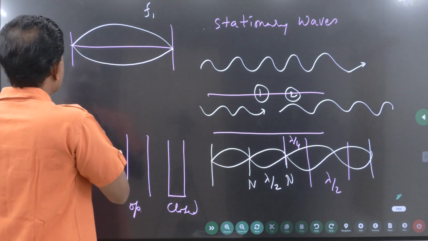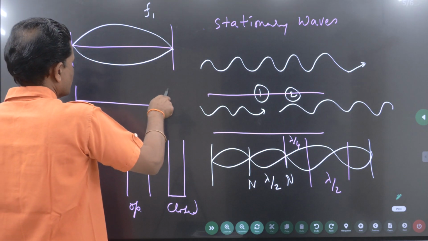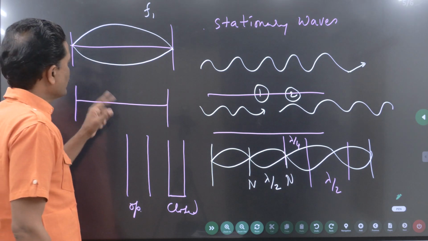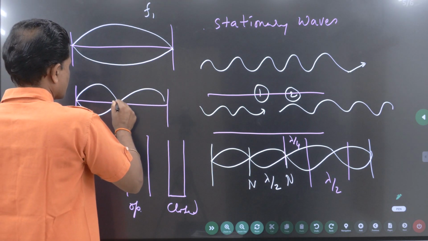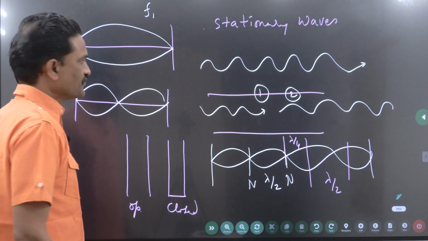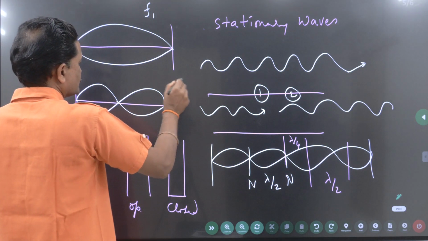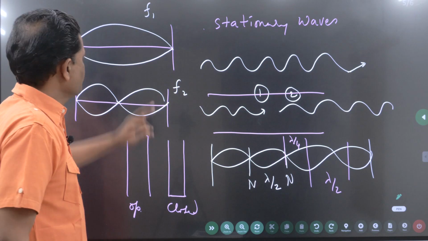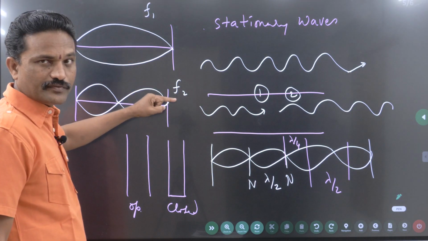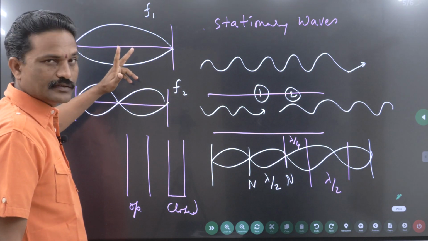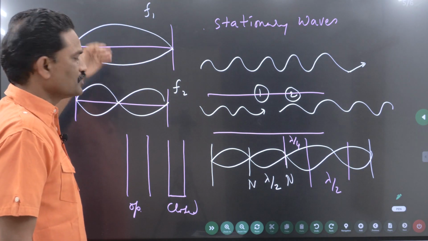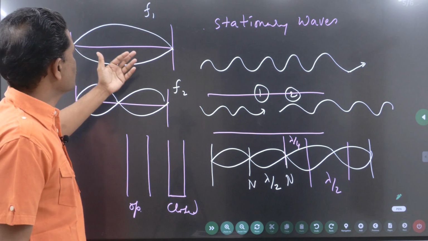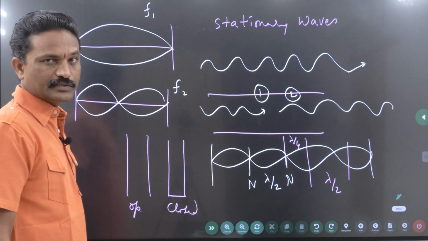I can make the string of the veena vibrate such that two loops are formed, with frequency, let us say, F2. This frequency will be different from that frequency. The same wire, but the way of vibration is different. So these are called modes of vibration.